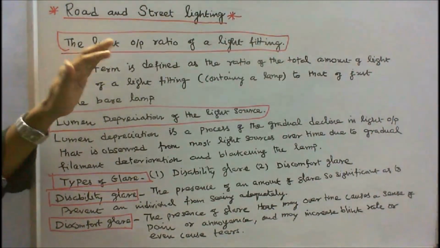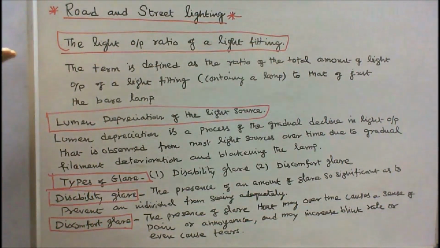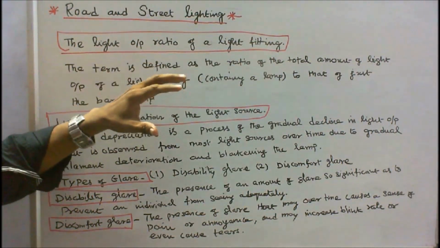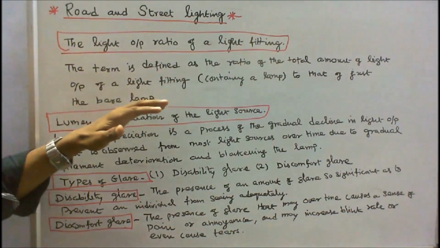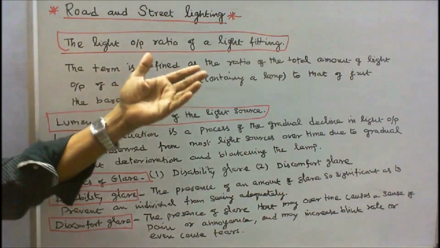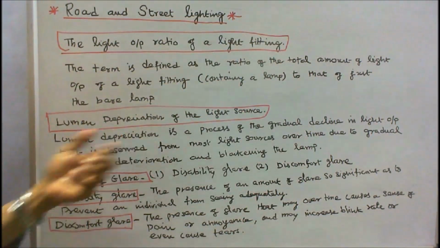The light output ratio of a light fitting. The term is defined as the ratio of the total amount of light output of a light fitting containing a lamp to that of just the bare lamp.